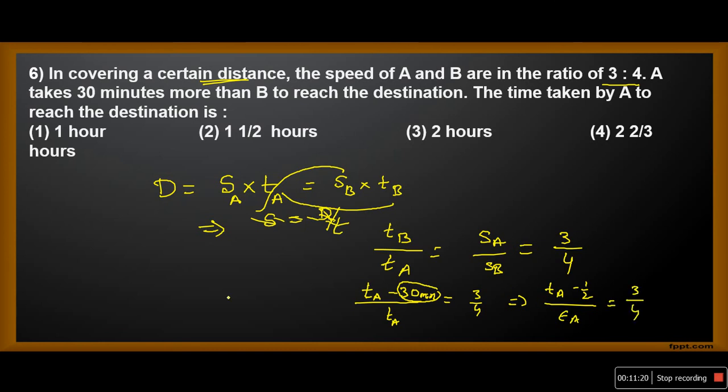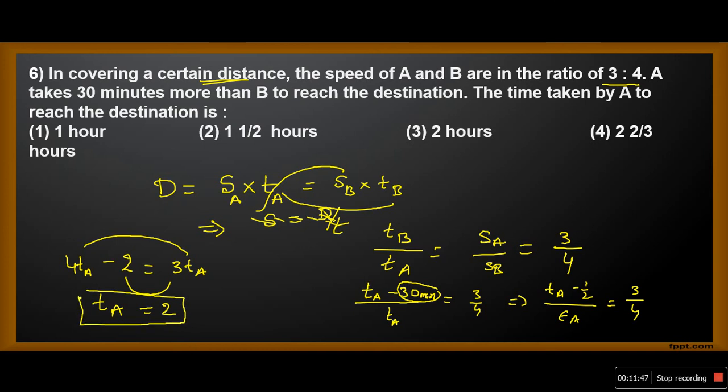Let us cross multiply this. What happens? 4TA minus 2 equals 3TA. So bring this 3TA to the left hand side. You will get 4TA minus 3TA, which equals TA. Send this minus 2 to the right hand side. Minus 2 will become plus 2. Time taken by A is 2 hours. What is the question asking? The time taken by A to reach the destination, which equals 2 hours. The answer is option 3.